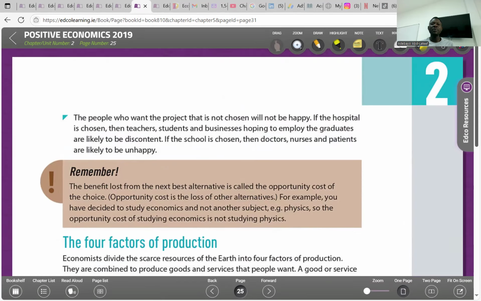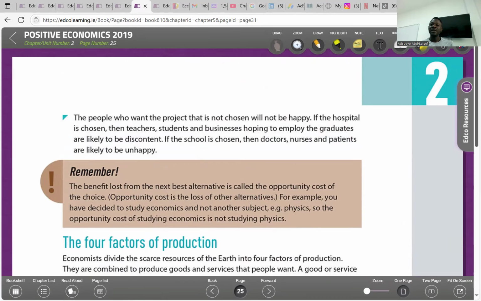And the last one, the people who want the project, that want to produce, how to produce, and who to produce for. So the people who want the project that is not chosen will not be happy. Which means if the hospital is chosen, then teachers, students, and businesses hoping to employ the graduates are likely to be discontented. They won't be happy because their choice was not made.